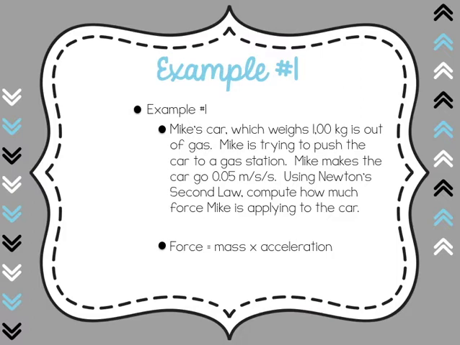So keep in mind our equation is force equals mass times acceleration. So we just plug in what we know. We know the car weighs 1,000 kilograms. It says 100 with a comma, but it's supposed to be 1,000. That was my typo. And it also says 0.05 seconds is how fast the car goes.